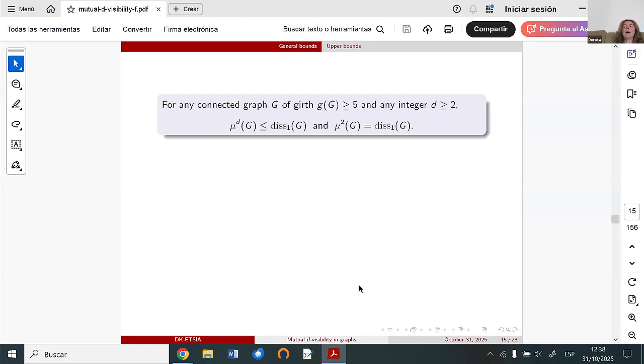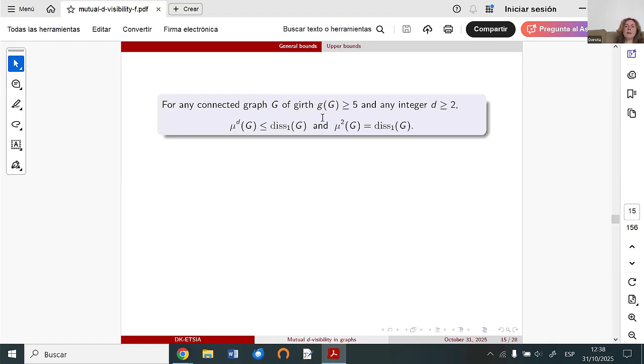Here we have an upper bound, not for all graphs G. Here we have the situation that graph G has girth at least 5, so we cannot have triangles and cycles C4 in this graph. In this case, we have this upper bound.